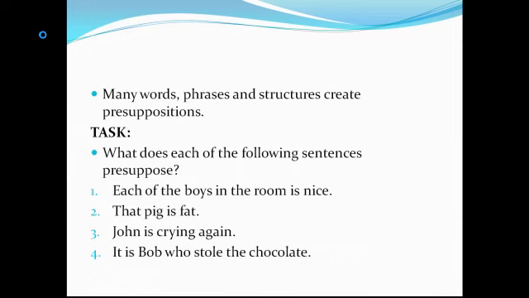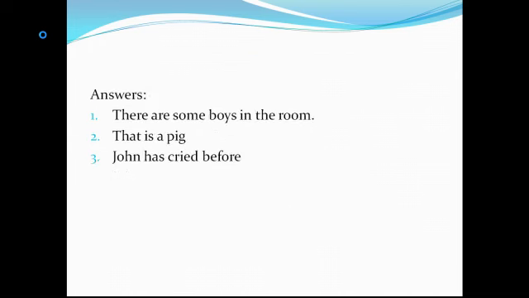Let's go to the third sentence. The third sentence was, John is crying again. What is presupposed in this sentence? What is presupposed is, John has cried before. When you say John is crying again, that statement will only make sense where the hearer knows that John was crying before. Do you agree? You should be able to agree. Are my answers matching with yours? Well, I guess they are.